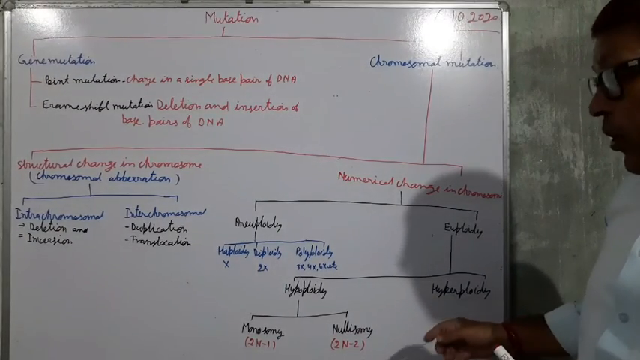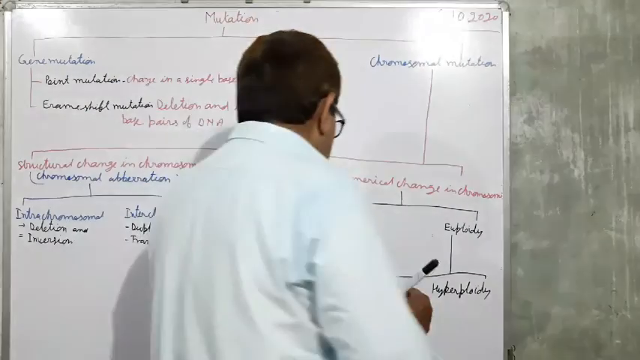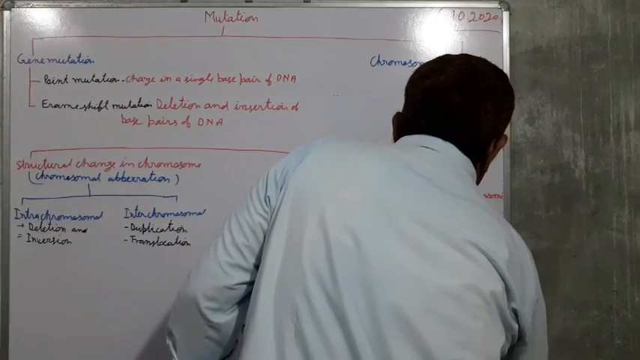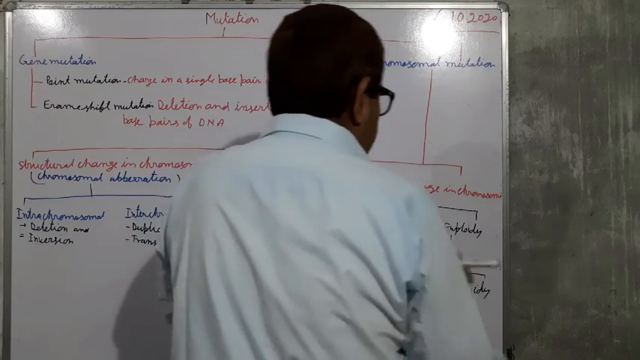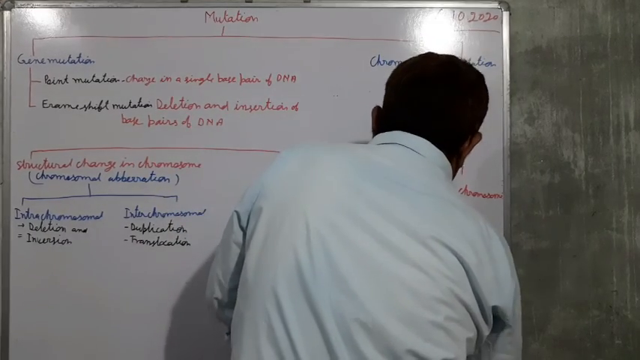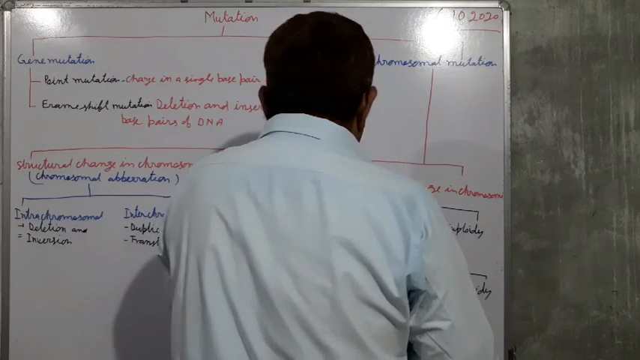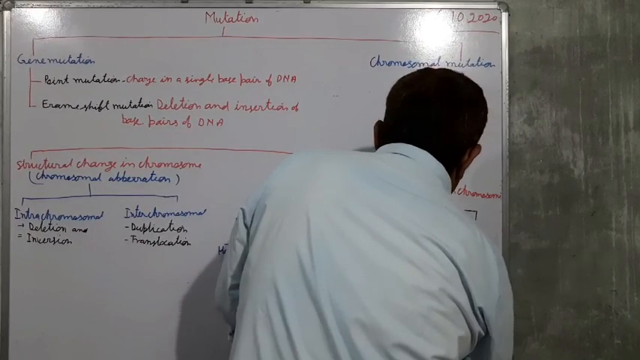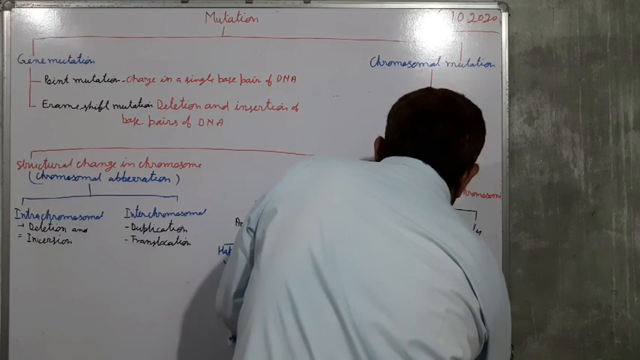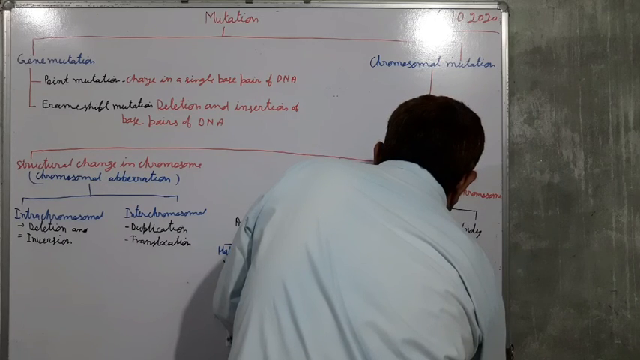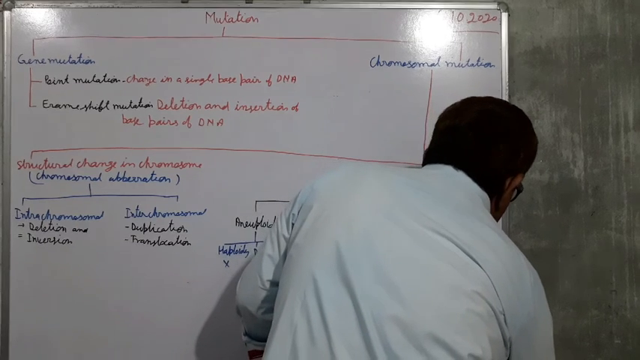And hyperploidy, there are more chromosomes. It is also of two types: trisomy and tetrasomy.